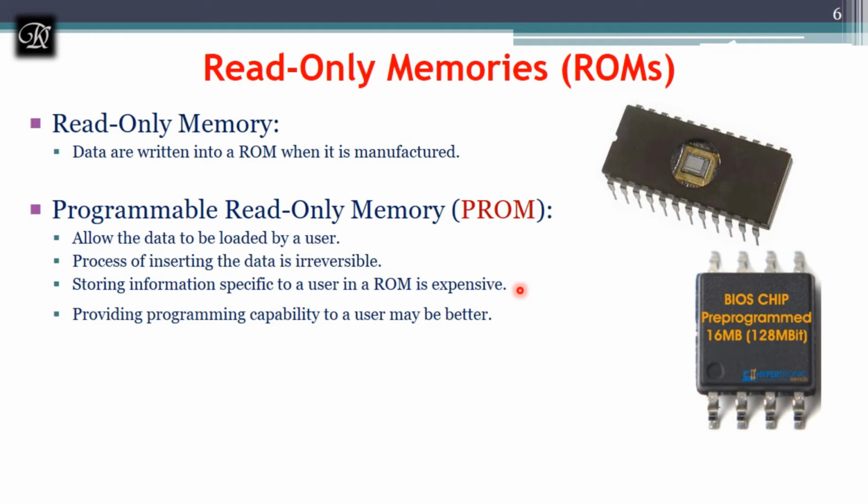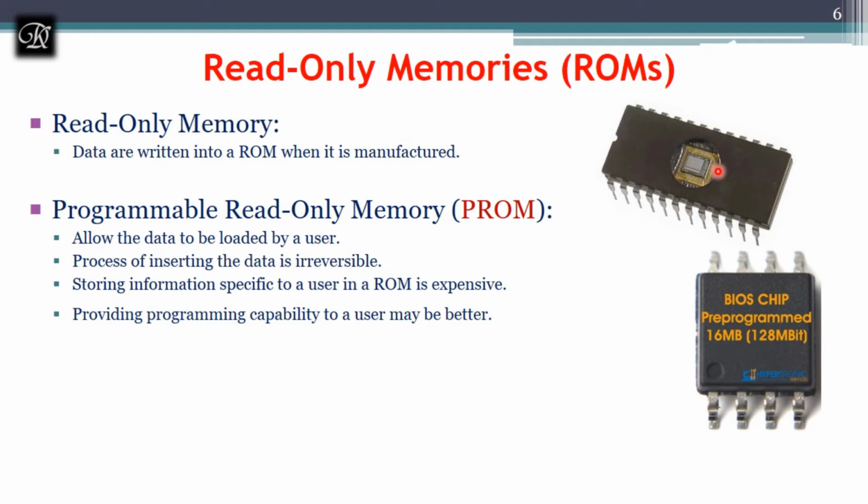The memory contents by default in the PROM are all zeros. Thus the user can insert ones at the required locations by burning out the fuse. The fuse that we connected at the point P, we can burn out for the required location, and we can insert the ones at the given position.